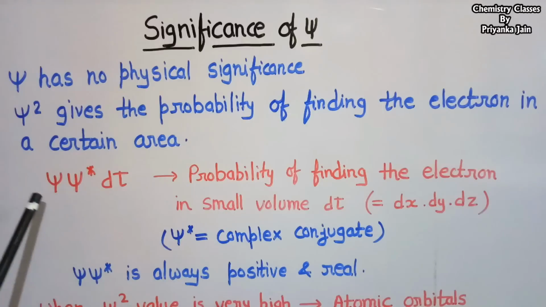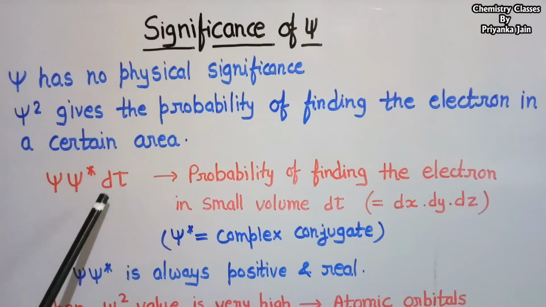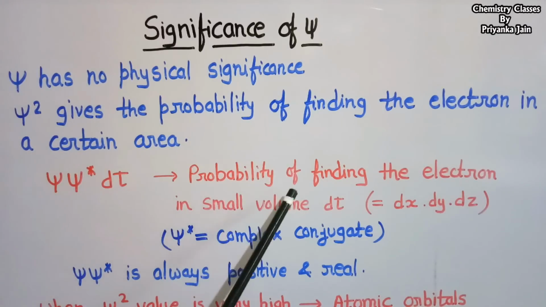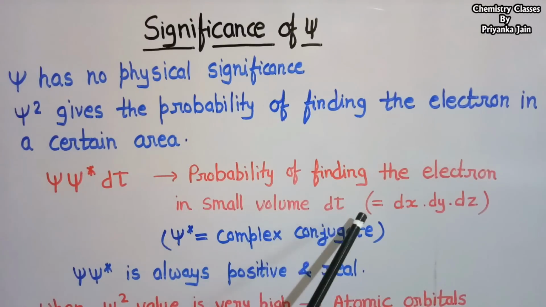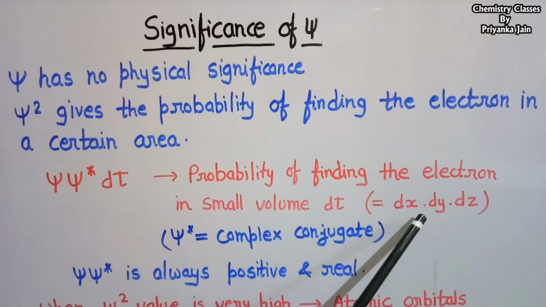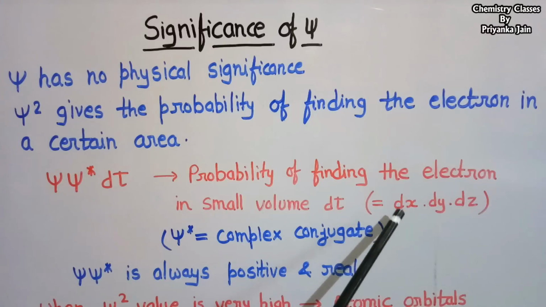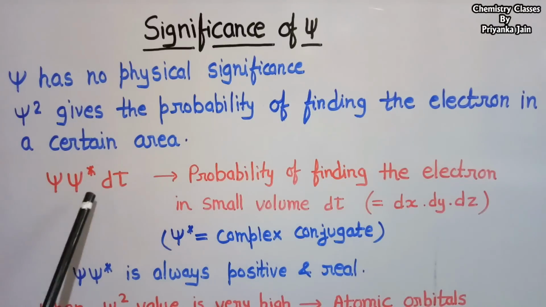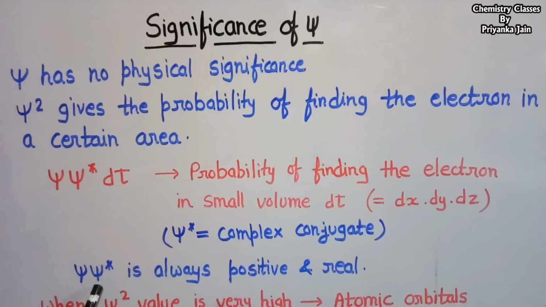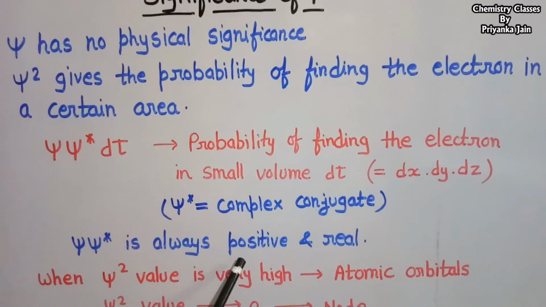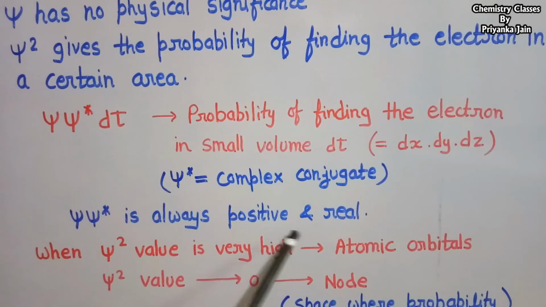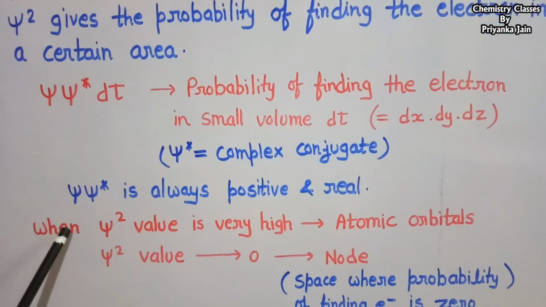So we can say psi star psi d tau gives the probability of finding the electron in a small volume d tau, where d tau is equal to dx into dy into dz. It means it gives the small volumes in the three coordinates. And the psi star is the complex conjugate of the psi. So psi star psi is always positive and real, and it gives the probability.